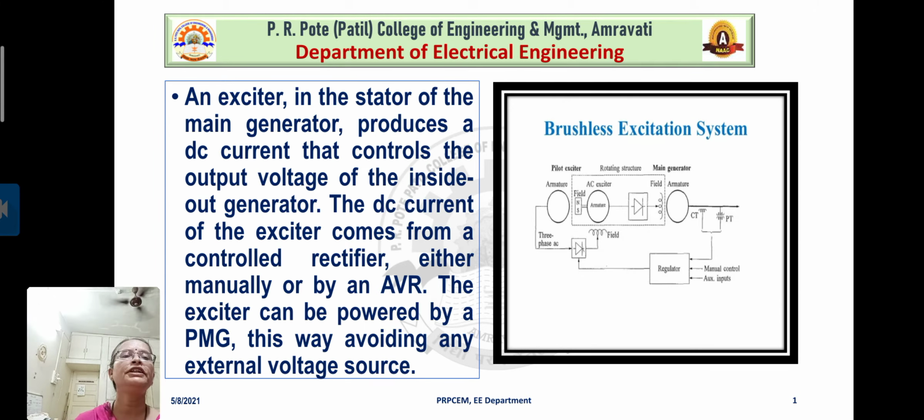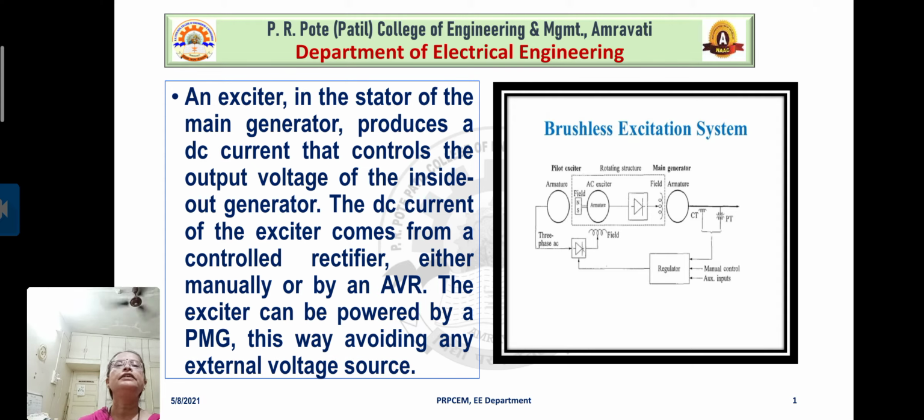Let us move further. While understanding this, simultaneously you have to observe the diagram on the right hand side, showing the different components of brushless excitation system. Right?